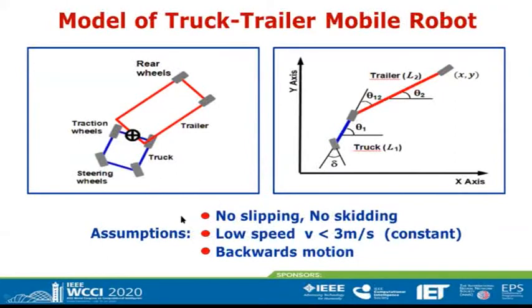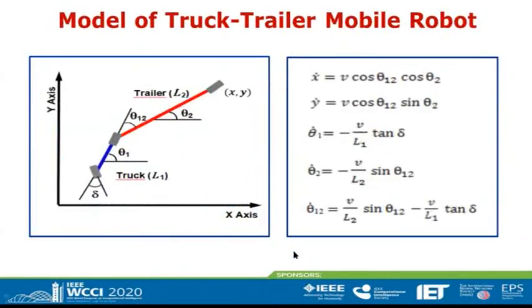The model will be formulated considering the following assumptions. There is no slipping, no skidding. The robot moves at low speeds, less than 3 meters per second, the speed is constant, and the robot moves in backwards motion. These equations represent the kinematical model of the truck-trailer mobile robot.